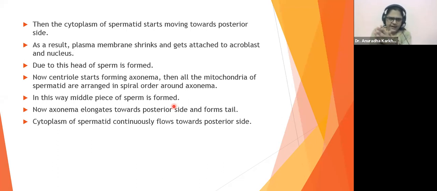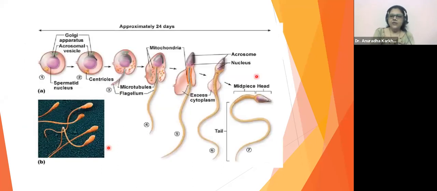Fine, I'll show you the diagram. It will become all the more easy. Don't worry, just try to imagine now. Due to this, the head of the sperm is formed. So now you understood how the head of the spermatozoa was formed. It is simple. See the diagram. It will become easy after seeing this diagram. It will become very simple.